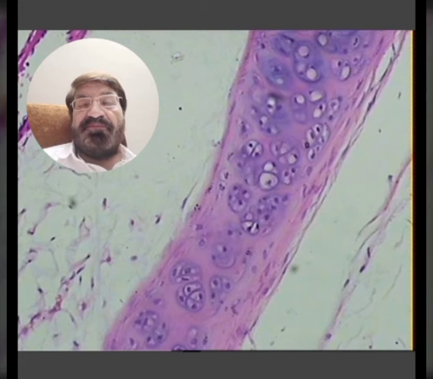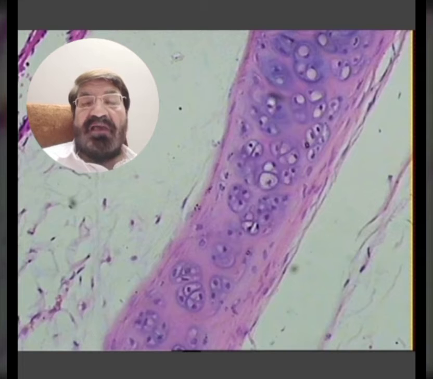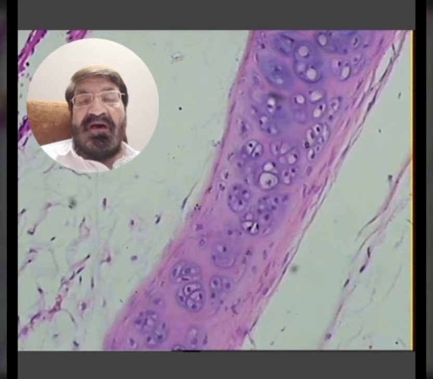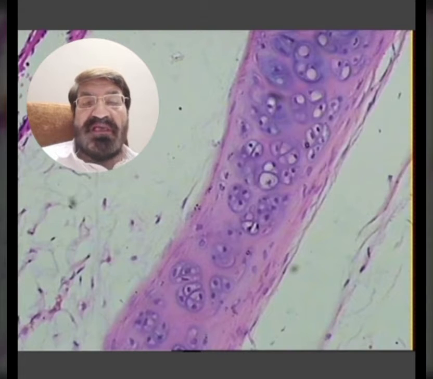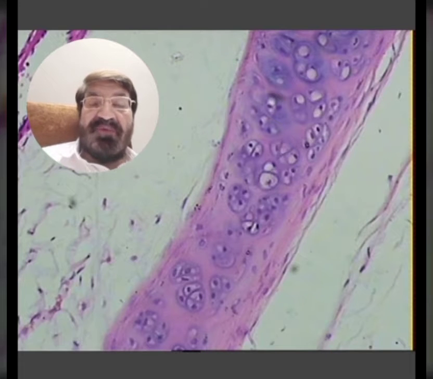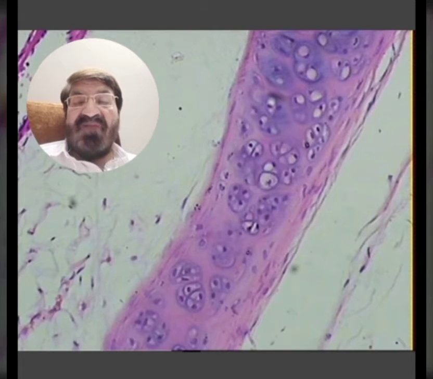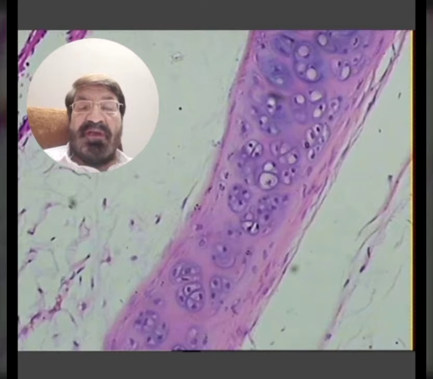You know, there are the collagen fibers, there are elastic fibers, and there are reticular fibers. And I have told you that the hyaline cartilage is the cartilage in which there are type 2 collagen fibers which are not visible under the light microscope. So you will see a very homogeneous type of glassy background. Hyalose means glass. It is just like the frosted glass. When we see a specimen of the cartilage with the naked eye, a fresh specimen of the cartilage gives us the appearance of a frosted glass.